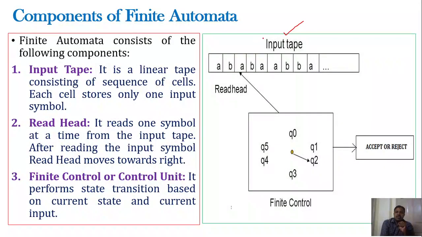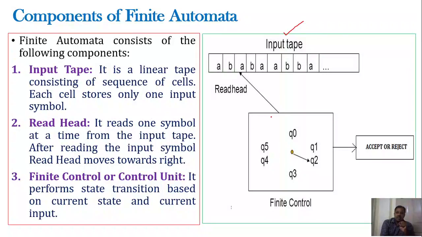So why do we require an input tape? Because in order to perform the computation we need to give a certain input, right? To store that given input we require an input tape. The next one is that we require a read head so that we can read the input from the input tape, which will be given as input to the finite control or control unit, right?